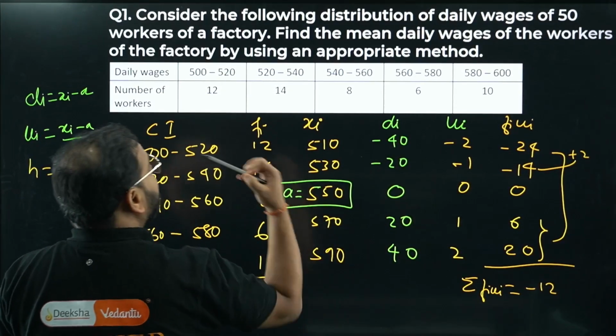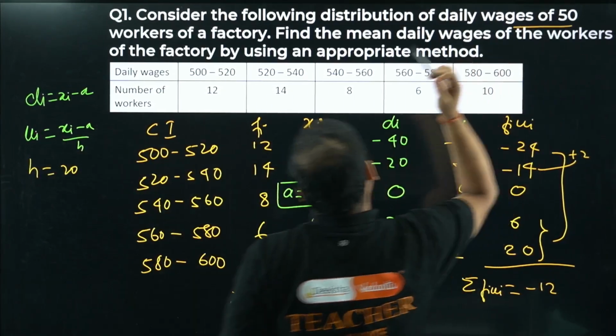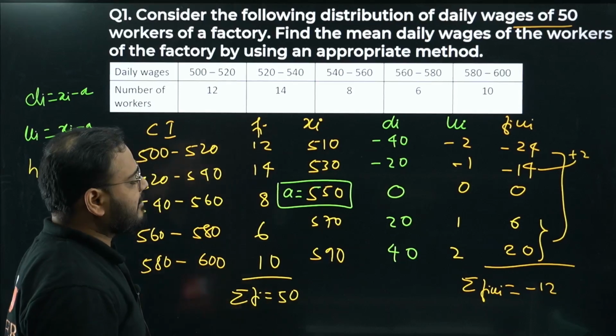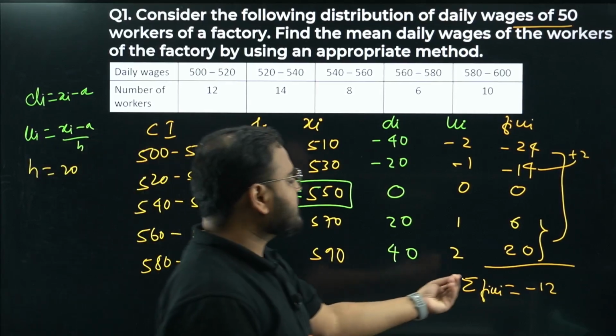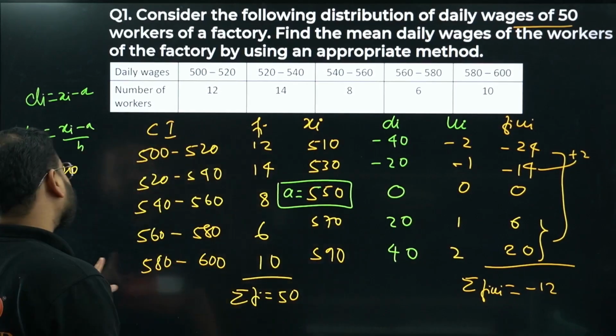How come, bacha? Read the question. 50 workers are there, na? So total frequency is 50, sir. So sigma Fi we know as 50. Sigma FiUi is minus 12. Now we'll apply the formula for step deviation method.